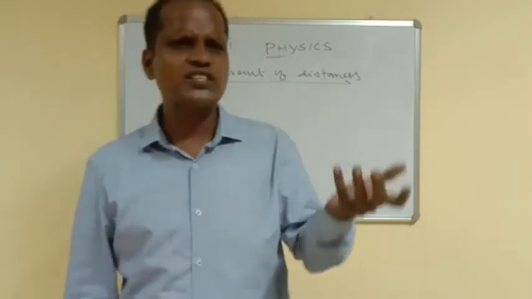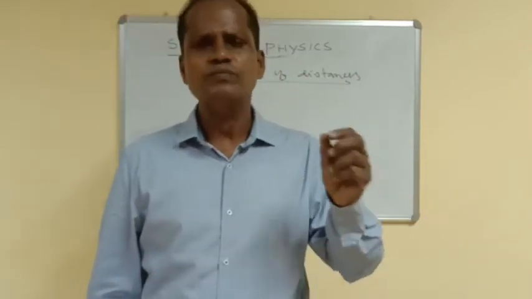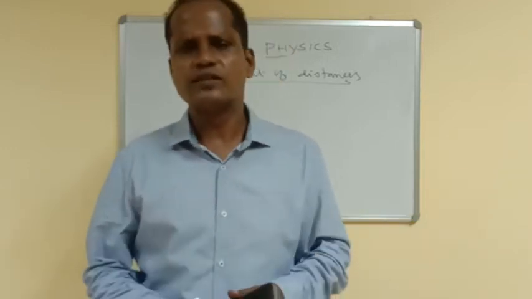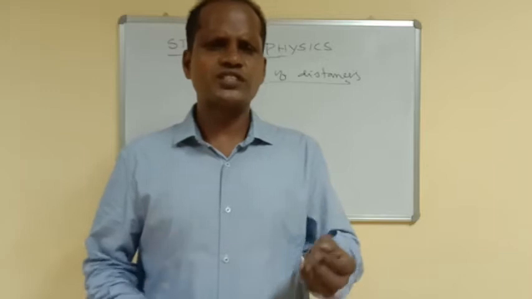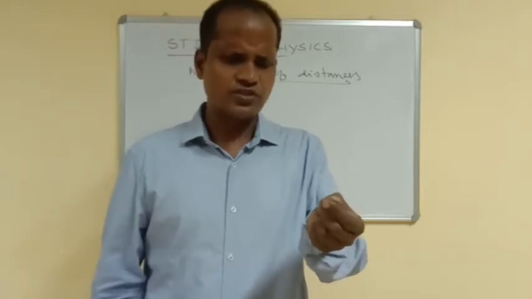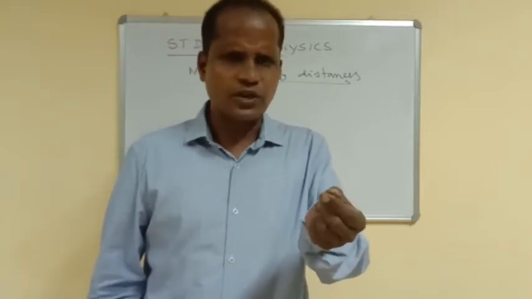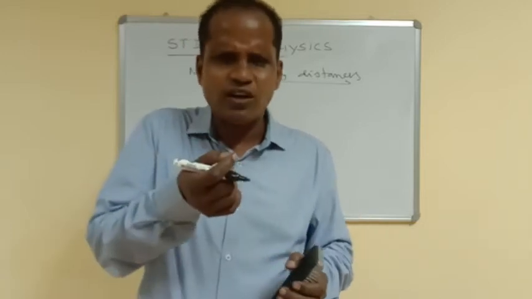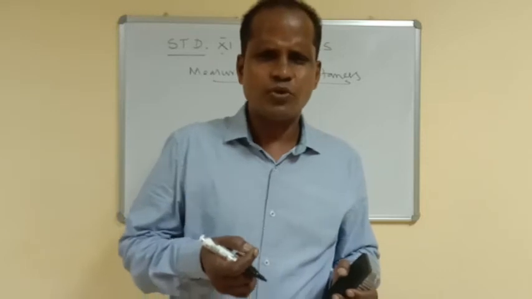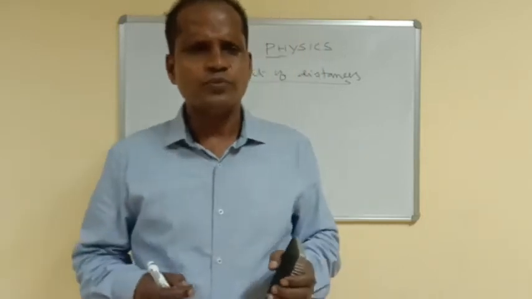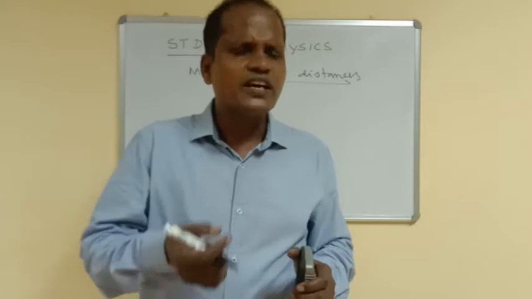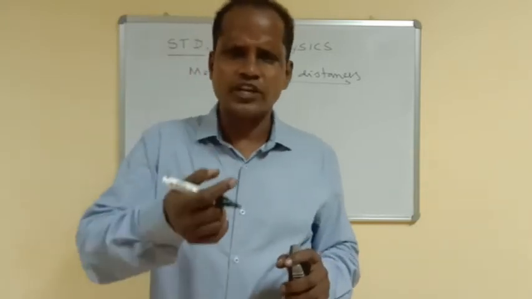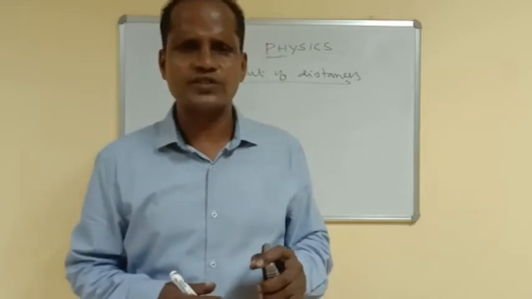These distances can be divided into two. One is short distance, another one is long distance. Short distance means what? Suppose you want to see the thickness of a small paper. To measure the thickness of the paper, we need which instrument? Screw gauge. You might have studied it in your lower classes.